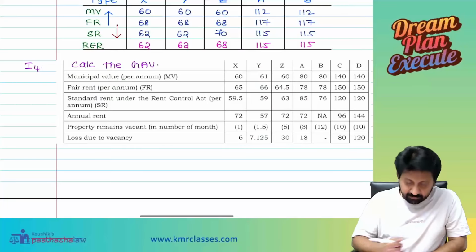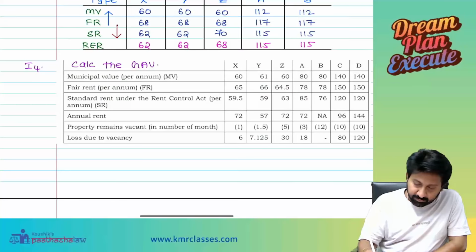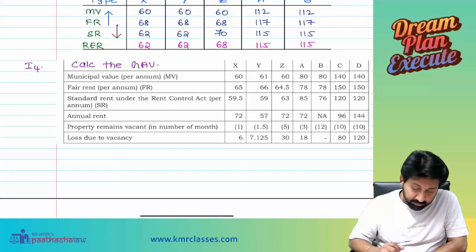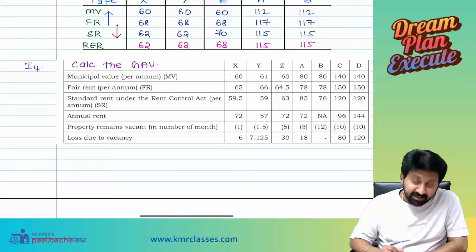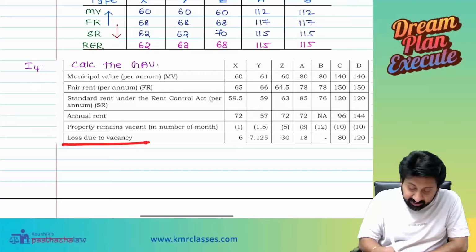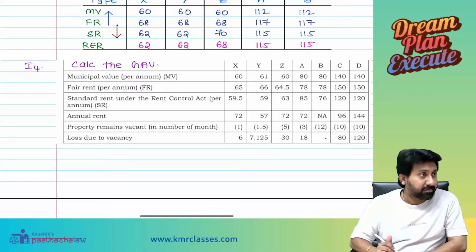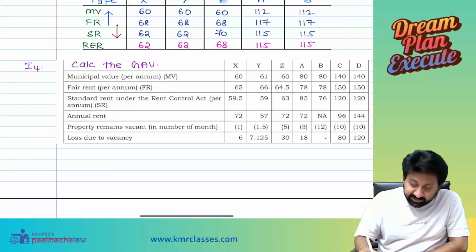Okay, municipal value versus private, whichever is higher. So 66 is the answer. It has to be compared with standard rent, whichever is lower. 59. Then annual rent minus unrealized rent. So there is no unrealized rent. This is loss due to vacancy. Loss due to vacancy, where we need to reduce?